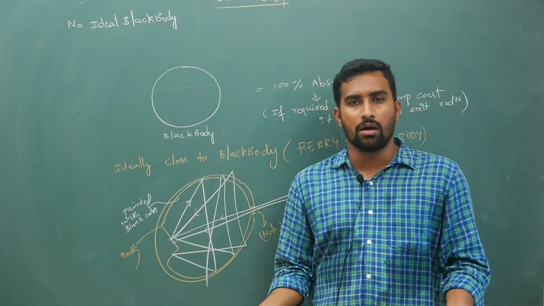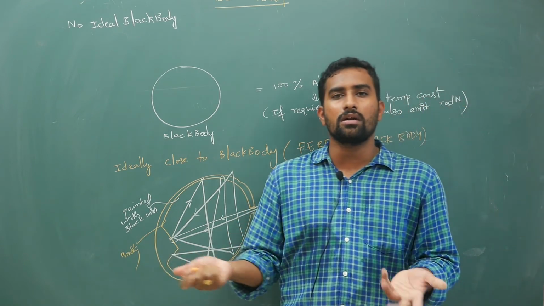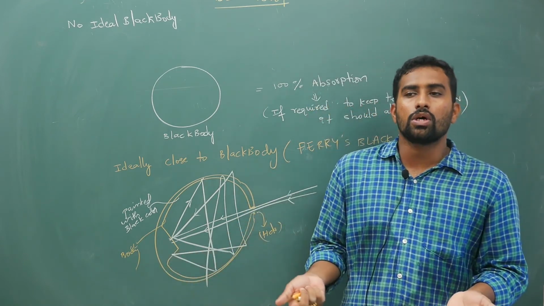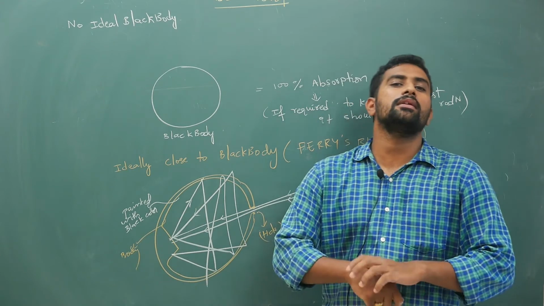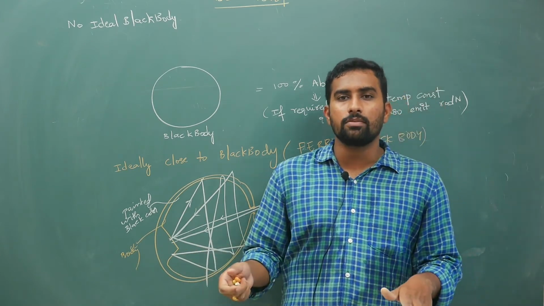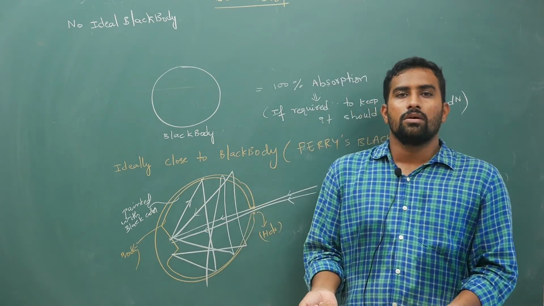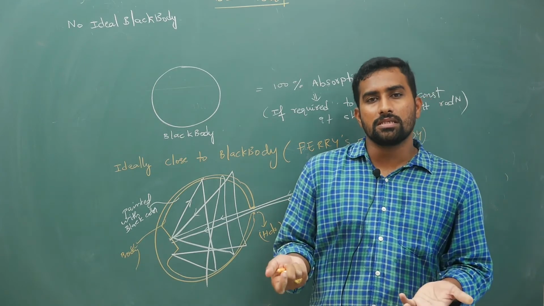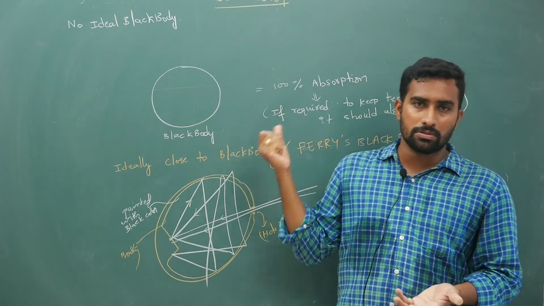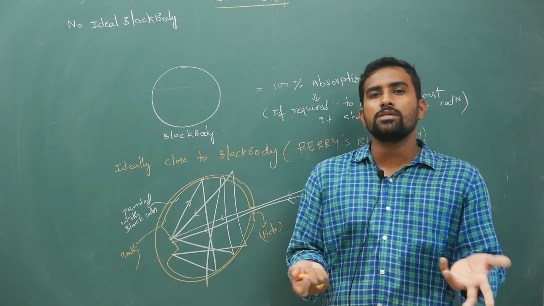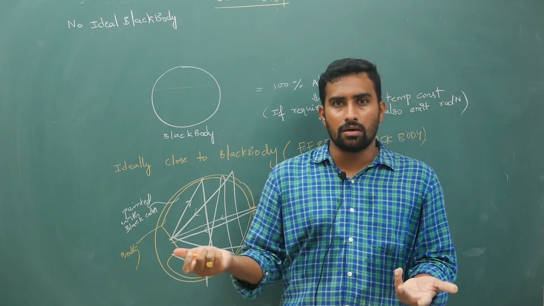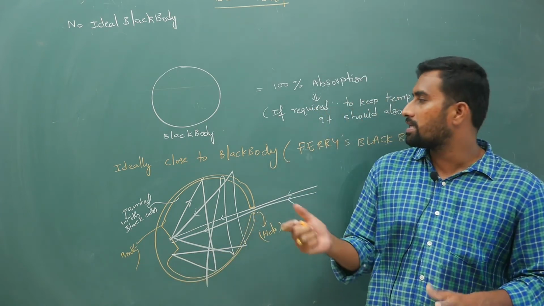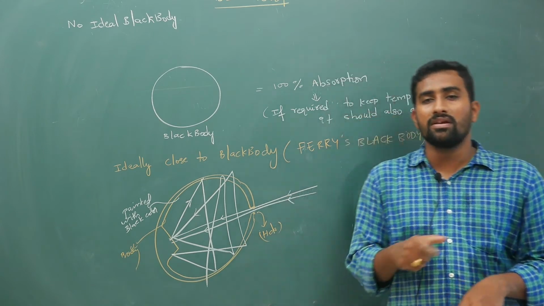It is a universal law. You can neither create energy nor destroy energy. So my point is there is nothing like an ideal 100% black body, because if that is the case, then if you take only the absorption definition, if energy is missing, it will violate the law of conservation of energy. That is not possible here. So if required, it should even emit.